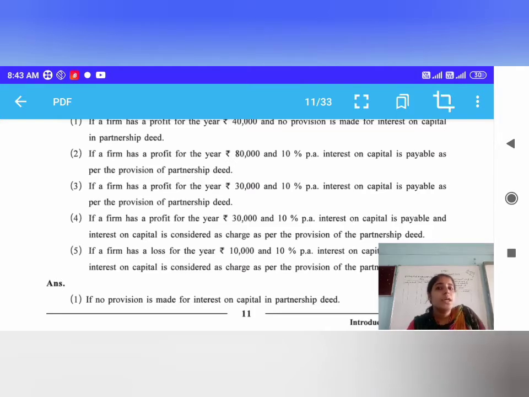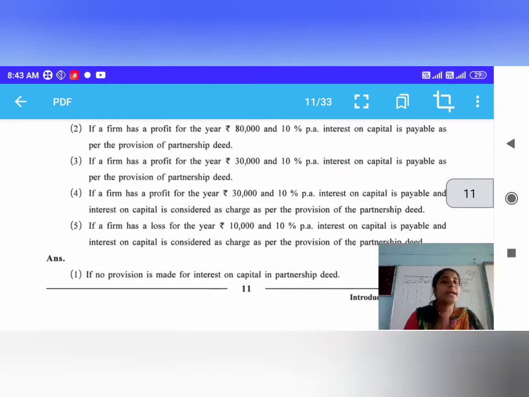Fifth is, if a firm has a loss for the year of 10,000, and 10% per annum interest on capital is payable and considered a charge as per the provision of the partnership deed. Here also, whether you have a profit or loss, you must give interest on capital to partners at the end of the year, and we prepare the profit and loss appropriation account. Now I am going to the board and we will solve these types of questions.